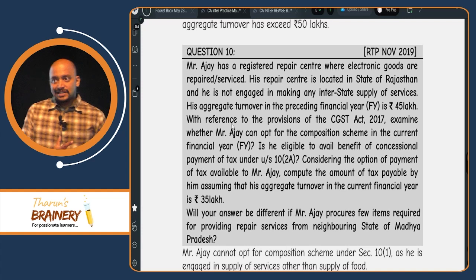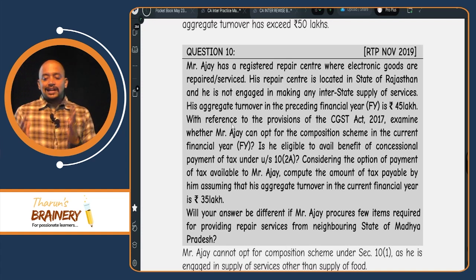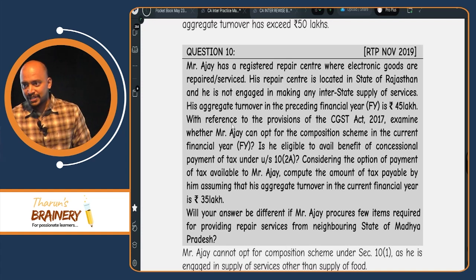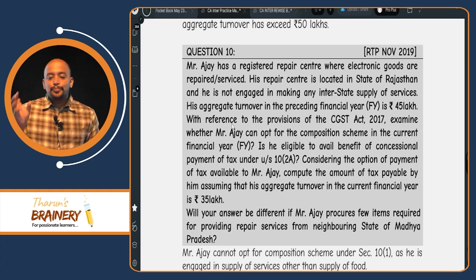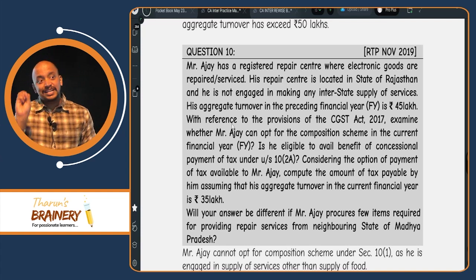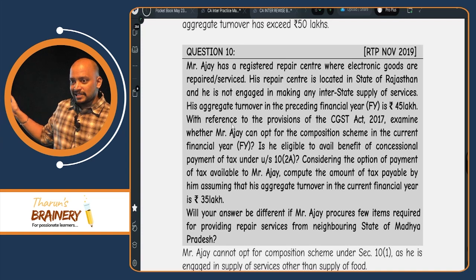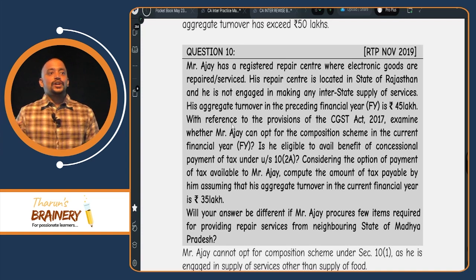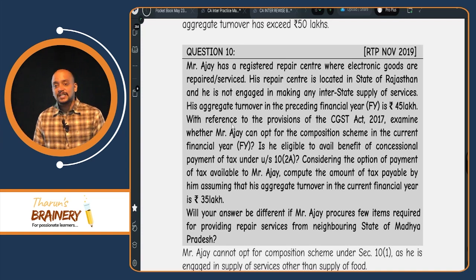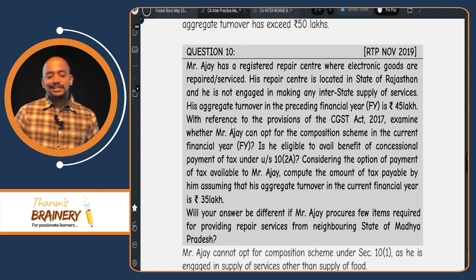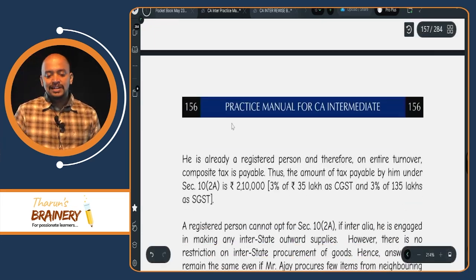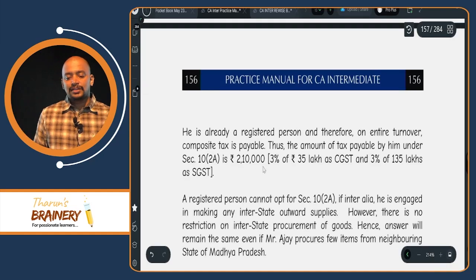So, previous year it does not exceed 50. So, current year they are opting for composition scheme. Current year, up to what limit they will be in composition scheme? 50. So, that does not exceed. So, on the 35 lakhs, what will be the rate of GST? 6%. So, that is 3% CGST, 3% SGST. So, that will be 2,10,000.